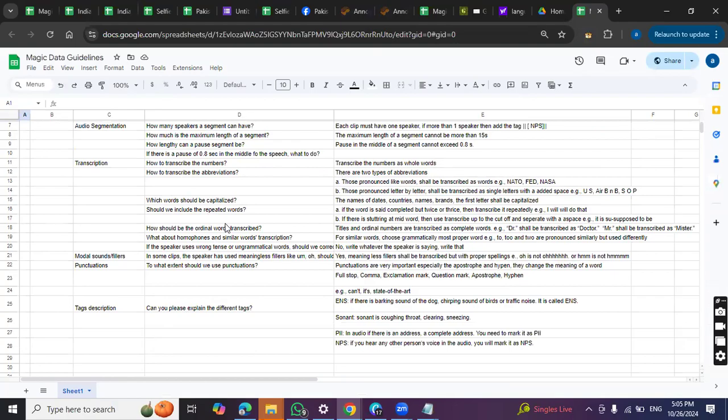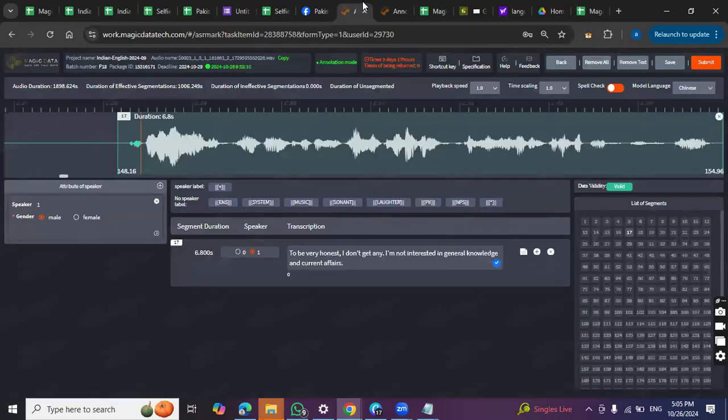Stuttering is very common. Stuttering is like when a person speaks a word, for example, he's saying, "I am going going to." Now he's saying going to. So what you are going to write is, write it as it is: ga going to. For example, he's saying supposed to. He wants to say suppose, but he stutters supposed. Then you are going to write it as many times as he stuttered.